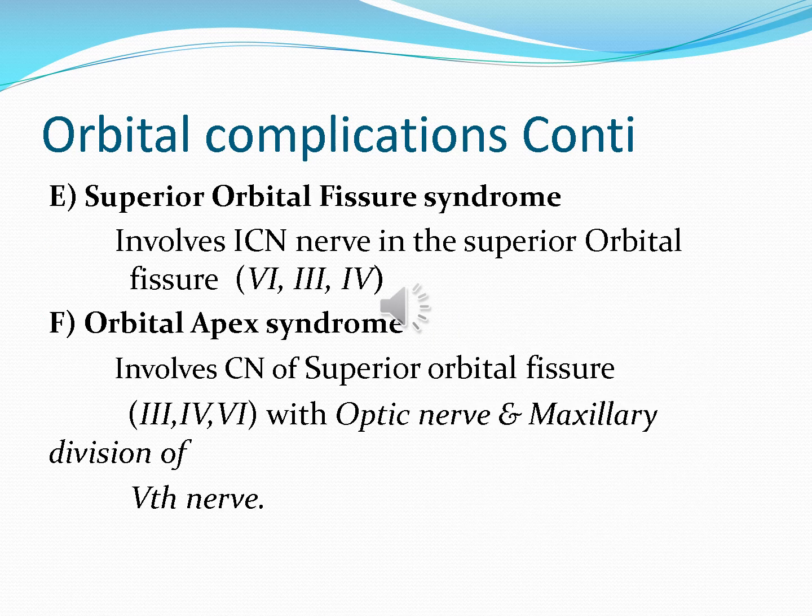Now, important complications are superior orbital fissure syndrome and orbital apex syndrome. Because the maxillary division of the fifth nerve and the optic nerve pass through the orbital apex, we will differentiate it from superior orbital fissure syndrome. In superior orbital fissure syndrome, there will be involvement of the third, fourth, and sixth cranial nerve. But in orbital apex syndrome, there will be involvement of third, fourth, sixth, along with the involvement of the maxillary division of the fifth nerve and the optic nerve.